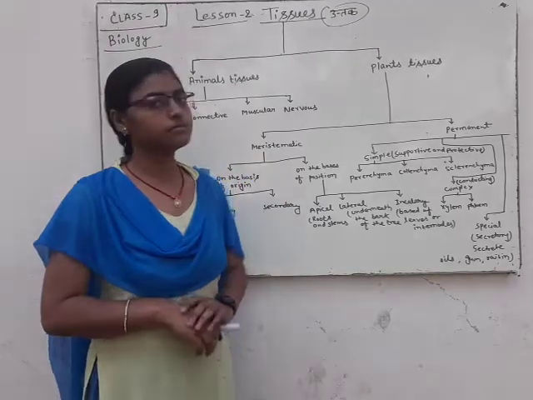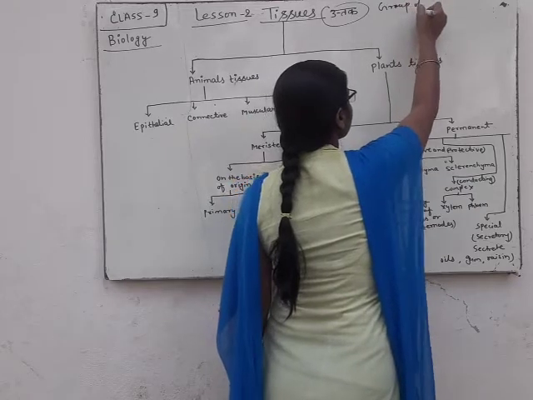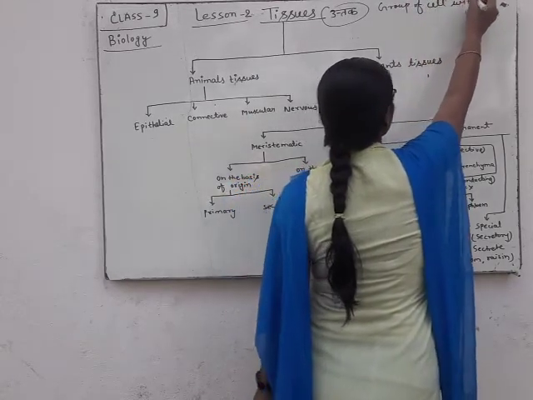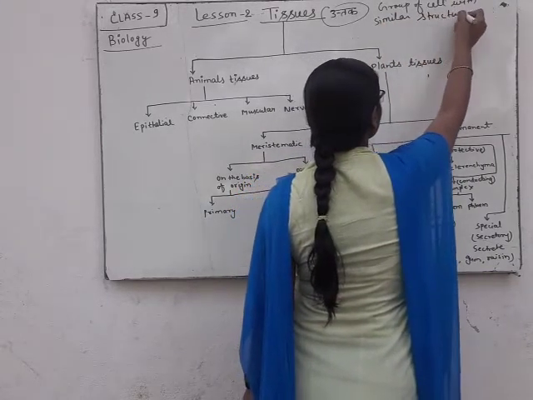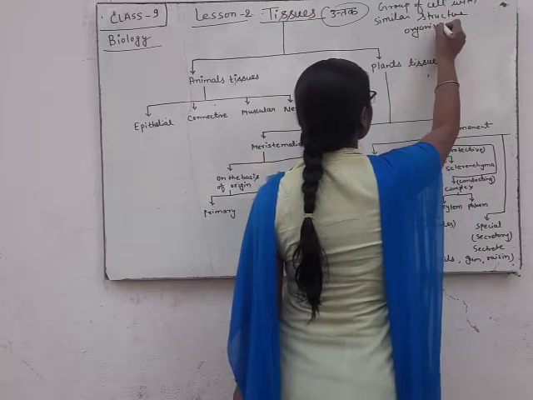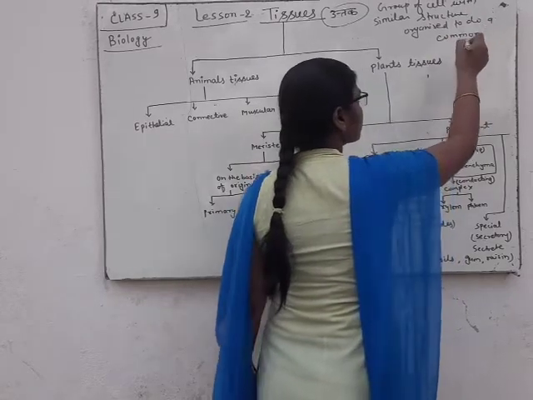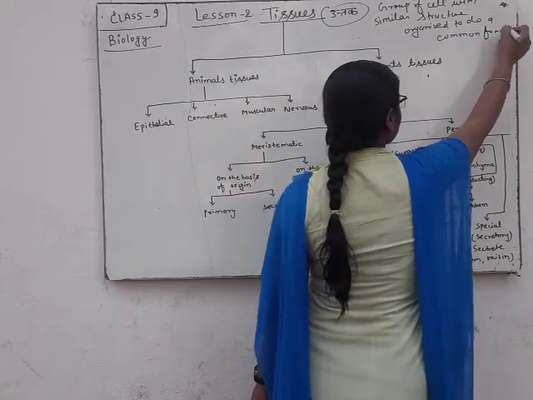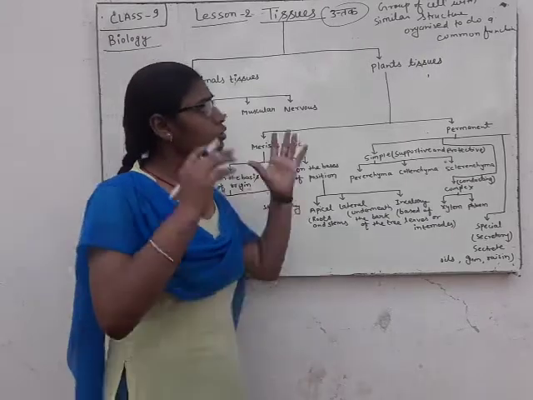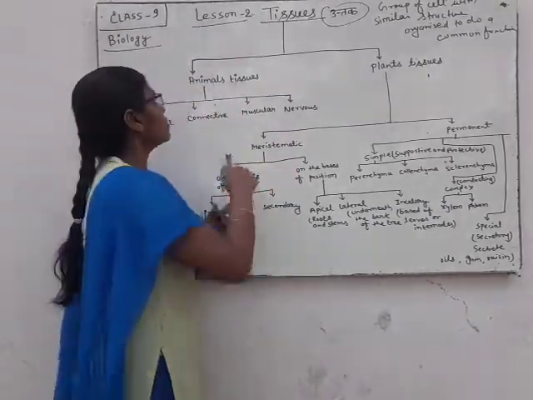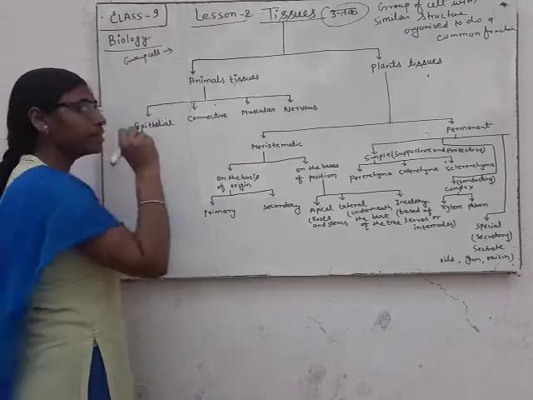A group of cells with similar structure organized to do a common function is called tissue. It means a group of cells makes one tissue.